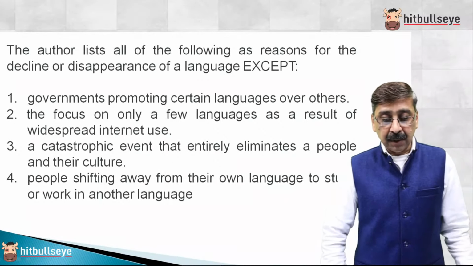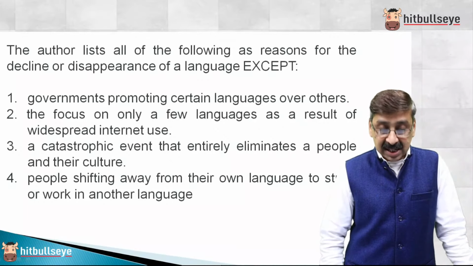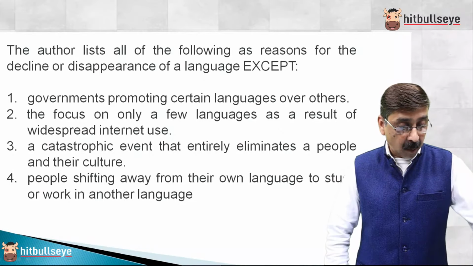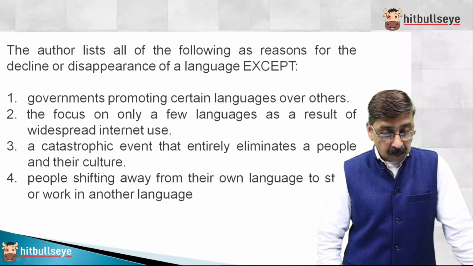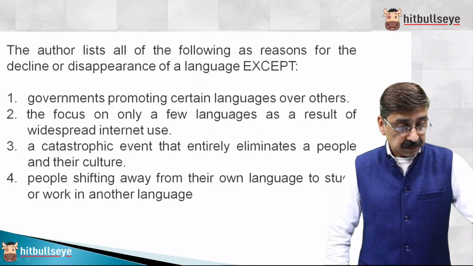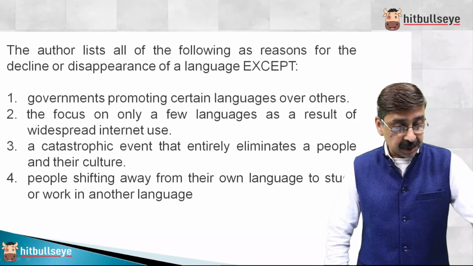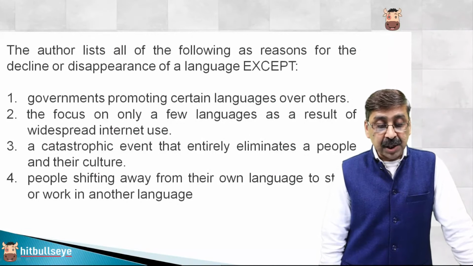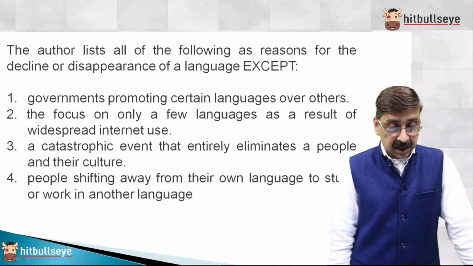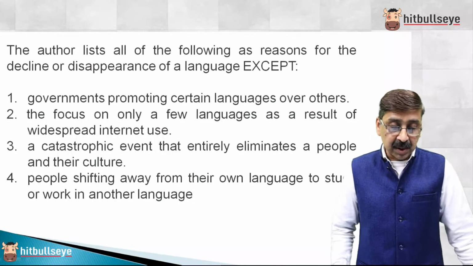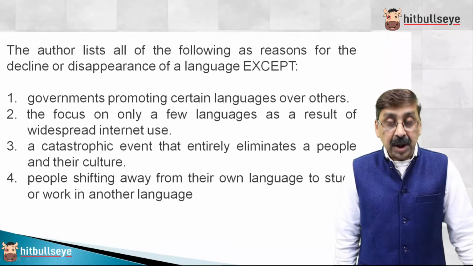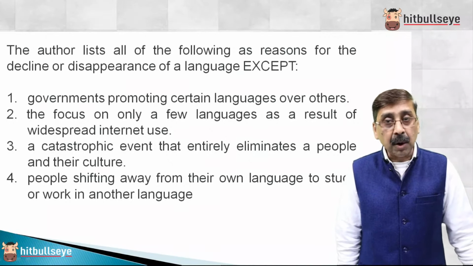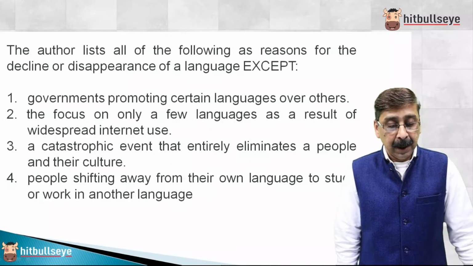So the author lists all of the following as the reasons for decline or disappearance except. So take your time and read the options. The author lists all of the following as reasons for decline or disappearance of a language except the government promoting certain language over others. Yes, this is one of the reasons. A catastrophic event that entirely eliminates the people. Yes, Tasmania's example was given. People shifting away from their own language. This is also given, called language shift.